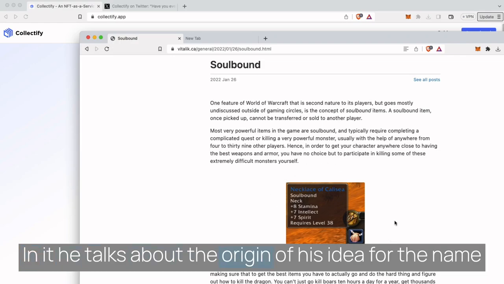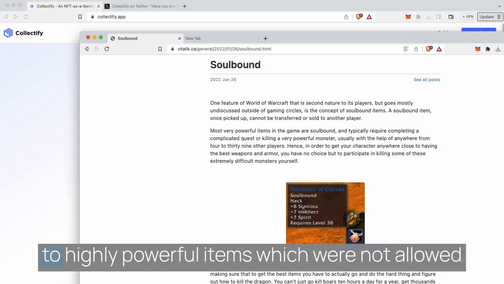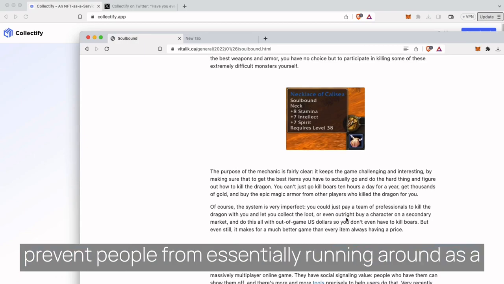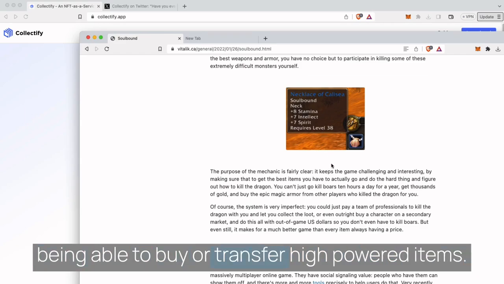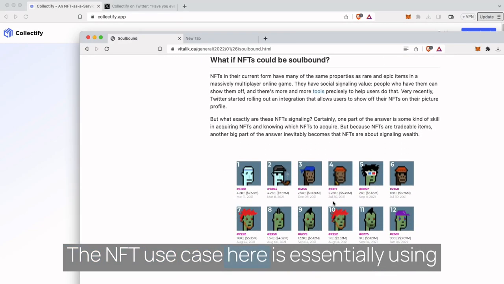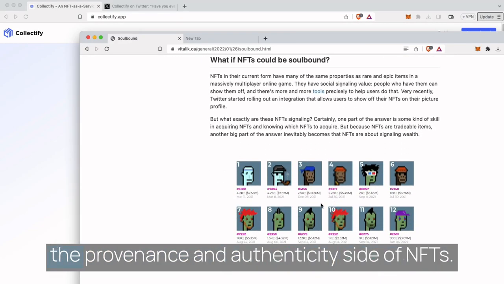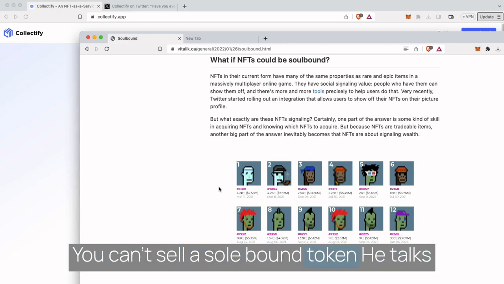In it, he talks about the origin of his idea for the name Soulbound coming from World of Warcraft, referring to highly powerful items which were not allowed to be transferred between players, as a way to help prevent people from essentially running around as a low-level character who didn't achieve anything and being able to buy or transfer high-powered items. The NFT use case here is essentially using the provenance and authenticity side of NFTs as opposed to, say, the financialization features, right? You can't sell a soulbound token.